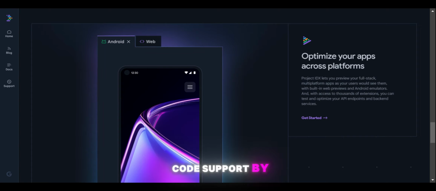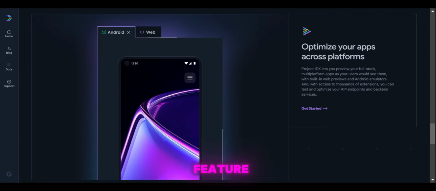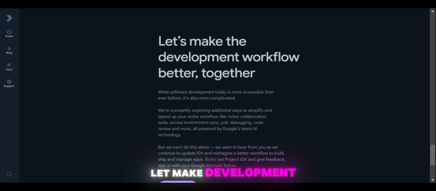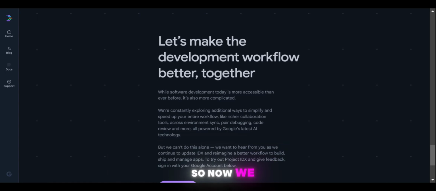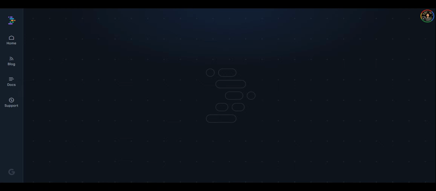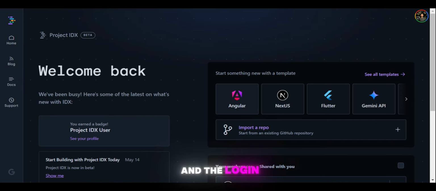Also, VS Code supports this by installing an extension. That is not a very unique feature, since it is already supported in VS Code, just formally added by Google. So as I explain further, let's make the development workflow better together. Now we explore the main part. So let's get started. The user interface looks like this when you log in to IDX.